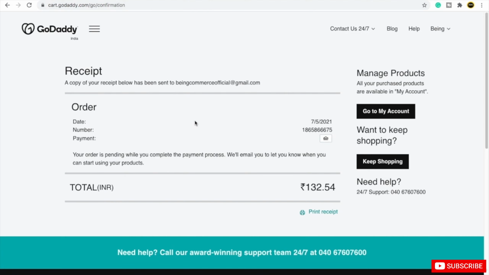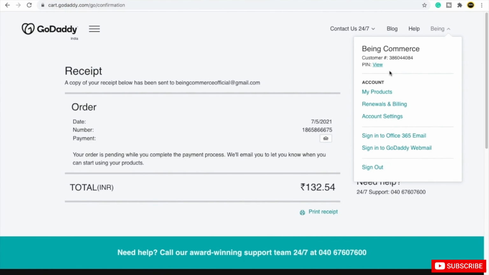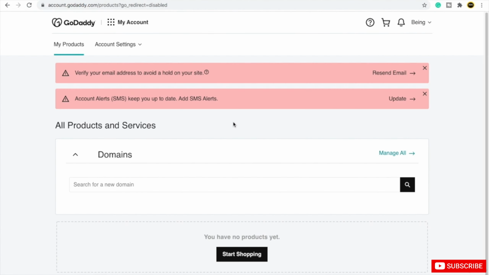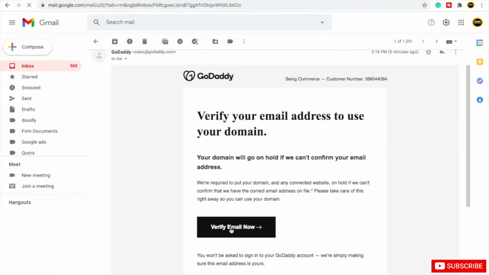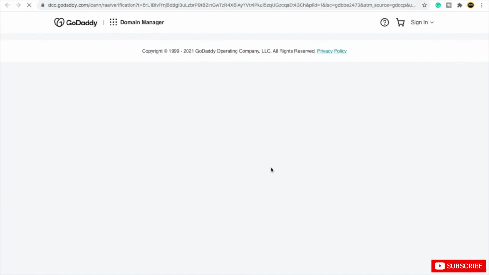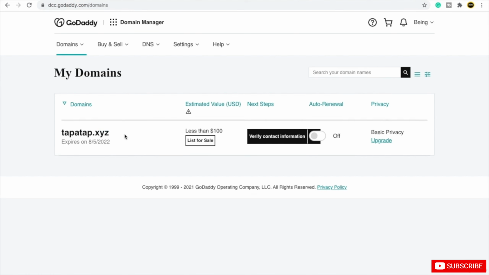So for example, if you want to see this domain, you just need to click on your profile, just click here, then you will see my products. You just need to click on my products. After you come here, it will tell you to verify your email. So just open your email first, then come back here and first of all verify your email. Then you just need to click on view my domains. Then you will be able to see the domain which you have just purchased.